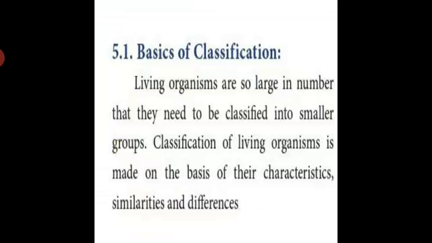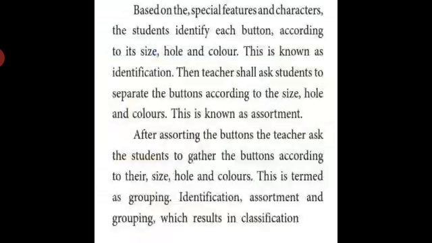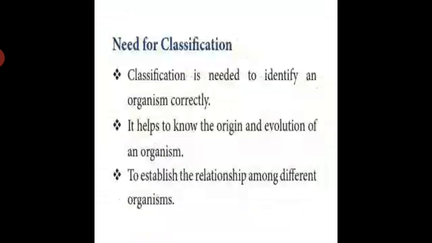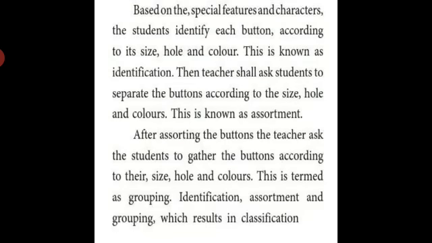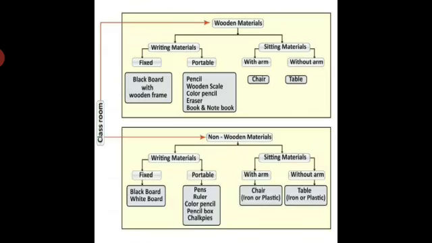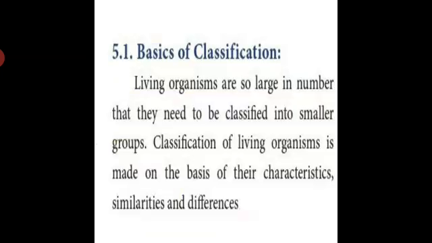Students, I'll tell you what is dichotomous. The dichotomous key allows us to make quick reference and identify a particular thing. Classification provides scientists a systematic, easy way of studying organisms.